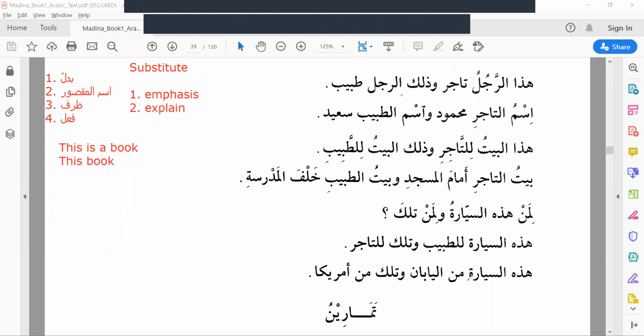هذه السيارة للطبيب وتلك للتاجر. This car belongs to the doctor and that belongs to the merchant. للتاجر means belongs to the merchant.